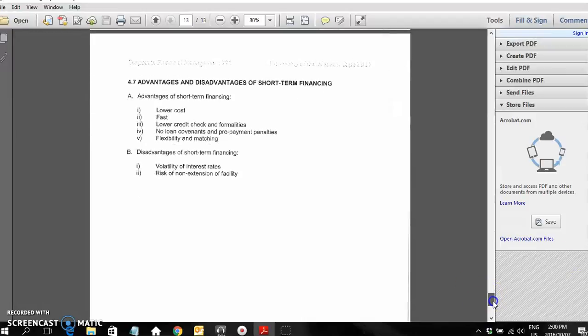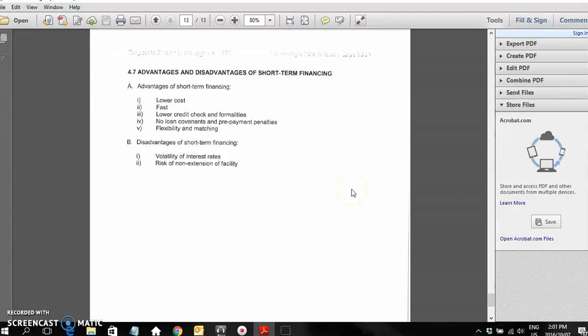Then the very last section, the advantages and disadvantages of short-term financing. So first, the advantages: the costs are usually lower. Like we saw with accruals, it's basically a free source of finance. It's fast, you can access it immediately. There's generally less credit checks and less formalities involved. There's no loan covenants or prepayment penalties. So if you pay your suppliers earlier, you won't get a penalty.